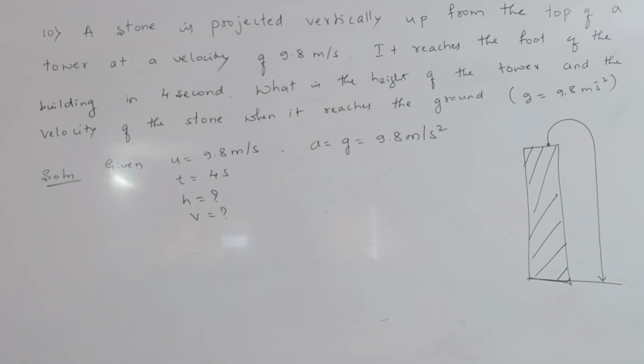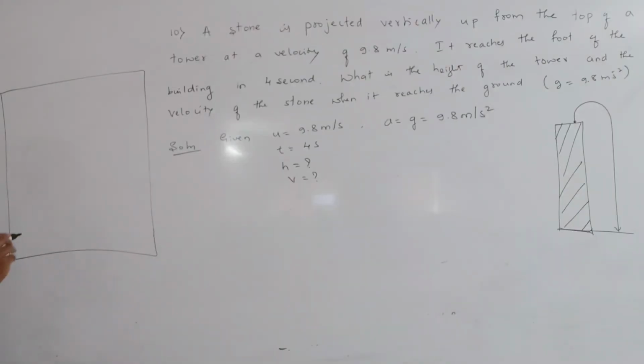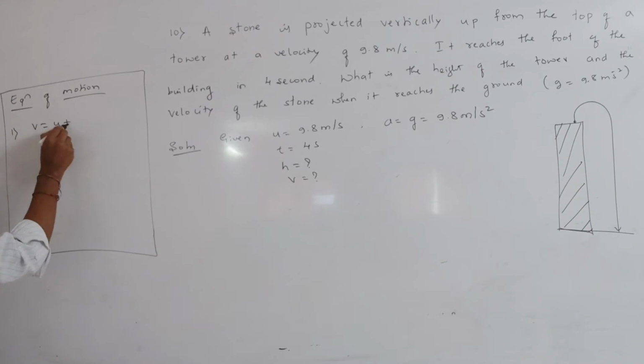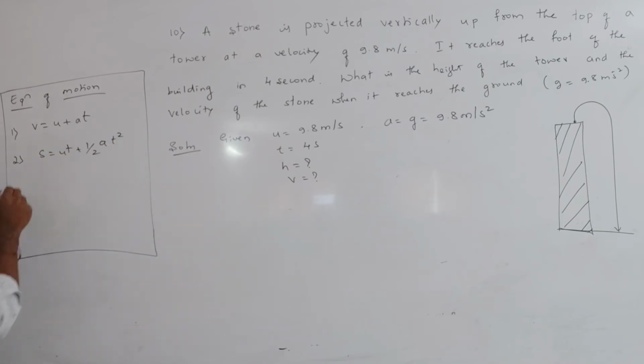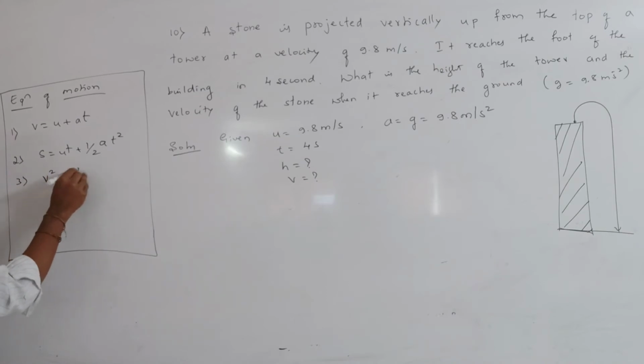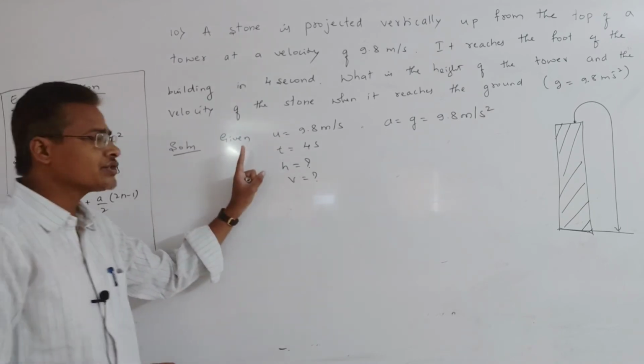Okay, so how do we do the selection of equation? For each problem you have to write down all the equations of motion. These are the formulas: v equal to u plus at; s equal to ut plus half at square; v square equal to u square plus 2as; and the fourth one, Sn equal to u plus a by 2 into 2n minus 1. Now, what equations are there?